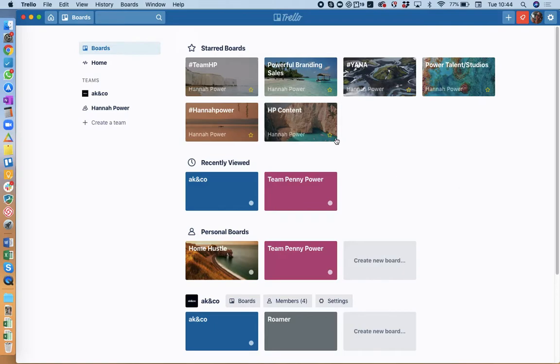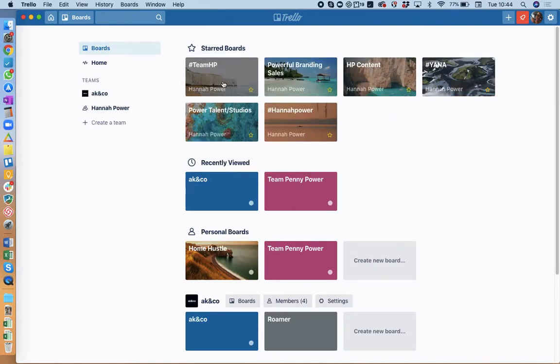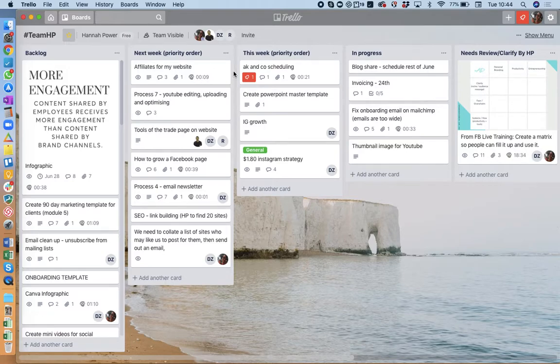I'm going to start by showing you, actually I'm going to show you four main ways that I use Trello, which is going to be these four at the top. So I'm going to start with Team HP. This is where all of my team go, and essentially everyone who works in my team, whether that's design or website or my virtual assistant helping me do everything else, everything is managed in here. So we start with a backlog.